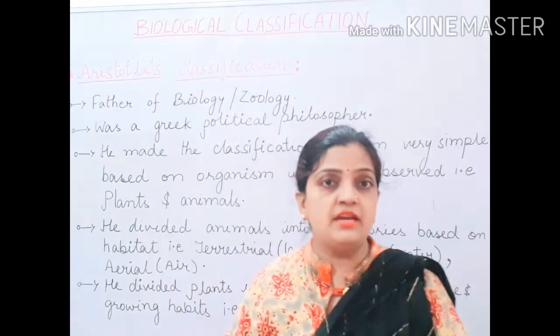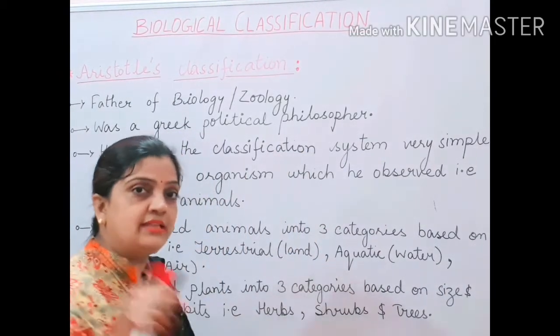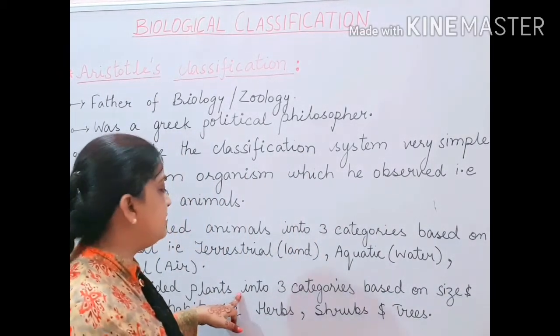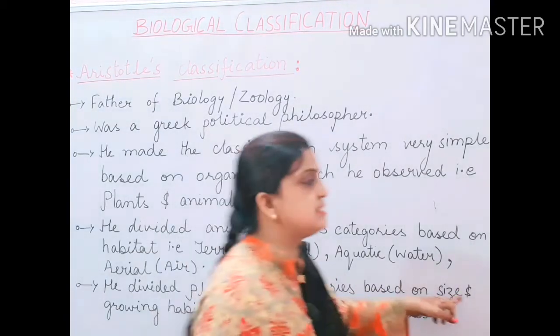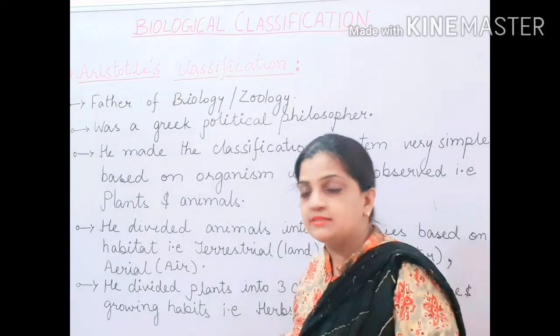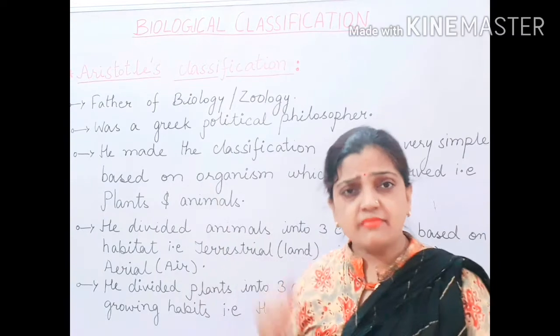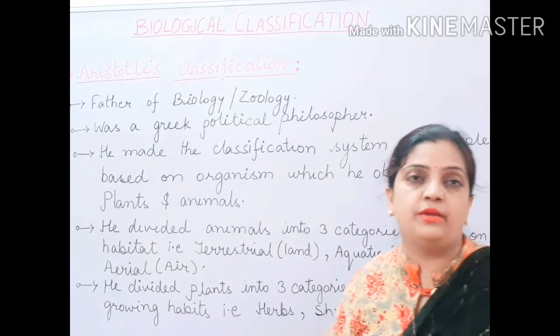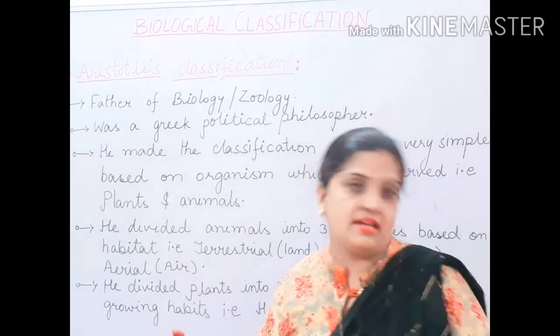Now what was left? Plants were left. So children, Aristotle worked on that also, and he divided the plants again into three categories based on size and growing habits. Just now I discussed that it is on the basis of the size of the plant and how the plants are growing, what the habit and pattern is.